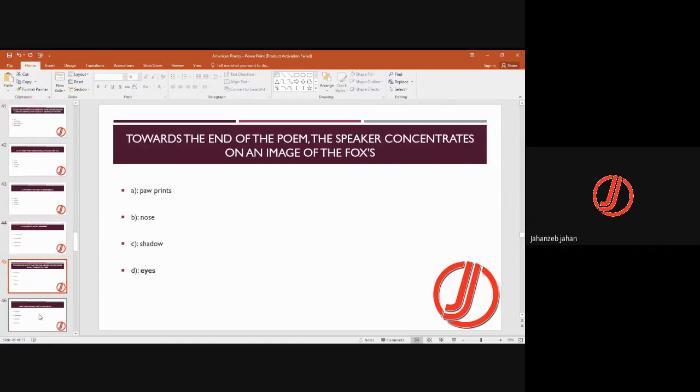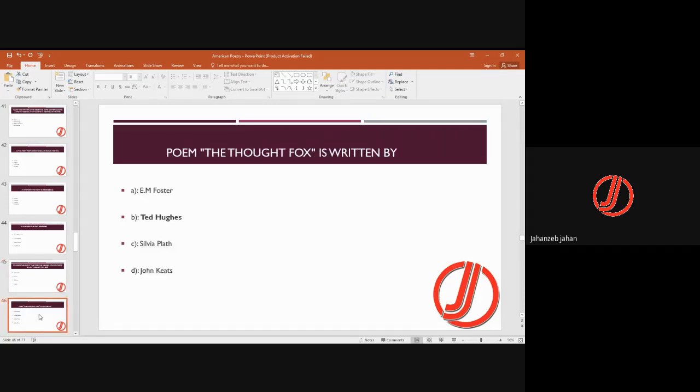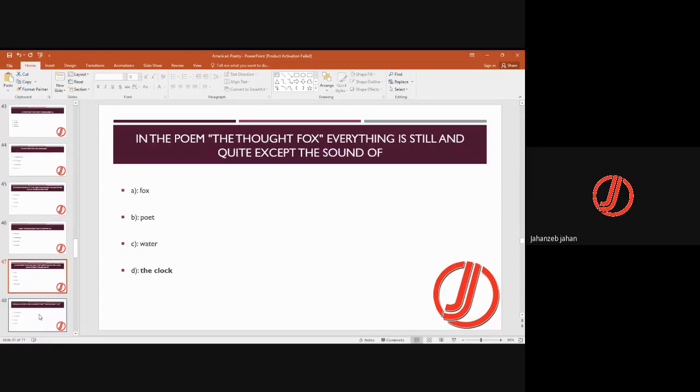Toward the end of the poem, the speaker concentrates on the image of the fox's eyes. Fox की eyes को as an image use किया जाता है. The poem Thought Fox is written by Ted Hughes, who was the husband of Sylvia Plath. In the poem, everything is still and quiet except the sound of the clock. Clock की tick tick की sound आ रही होती है.